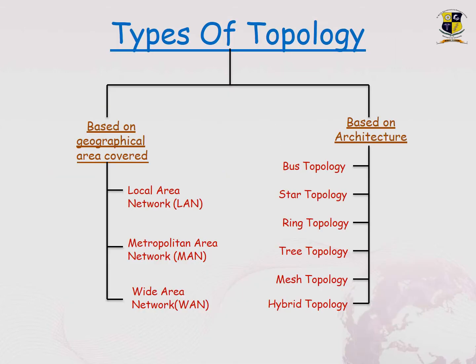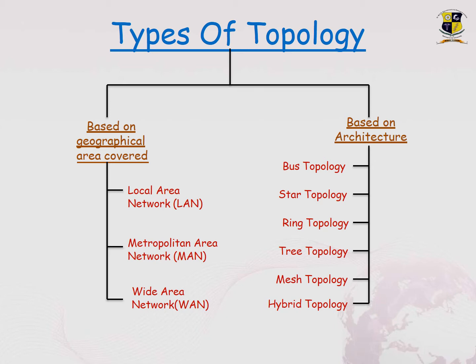So coming to the types of topology, based on the geographical area covered, there are three kinds of networks which we have already discussed earlier: local area network LAN, metropolitan area network MAN, and wide area network WAN. All these three networks I've already explained. LAN is especially within a particular campus or a particular building. A metropolitan area network covers a city area, and a wide area network covers a large geographical area. So these three are the types of networks.